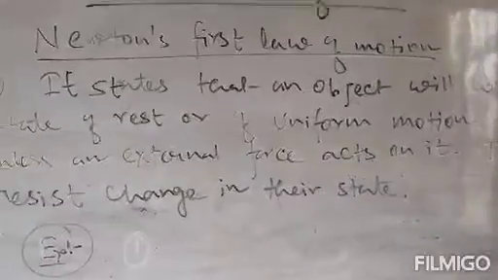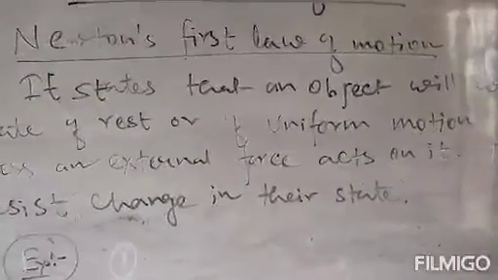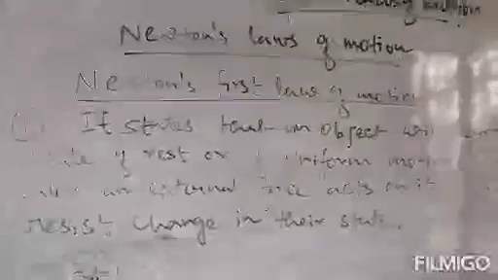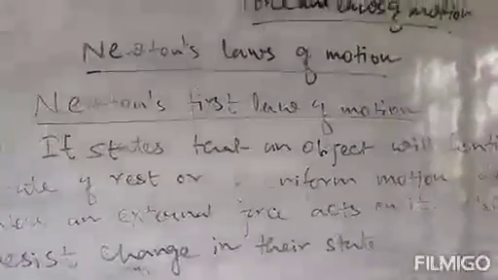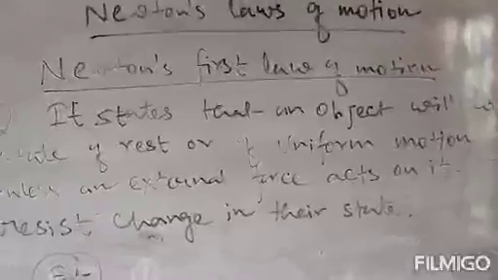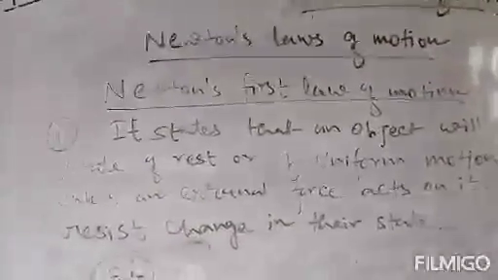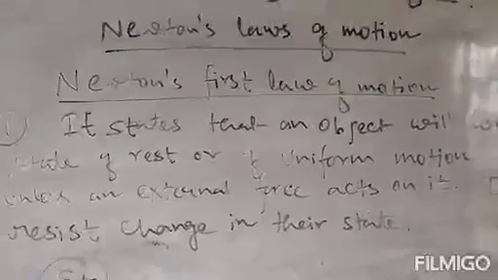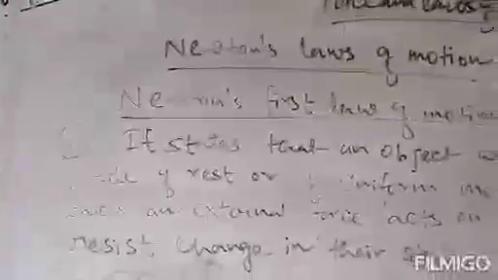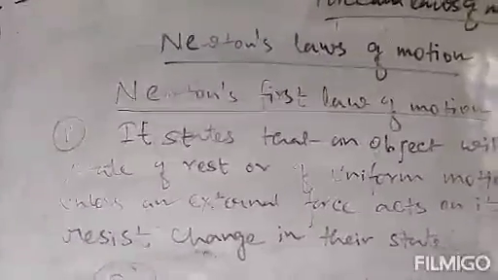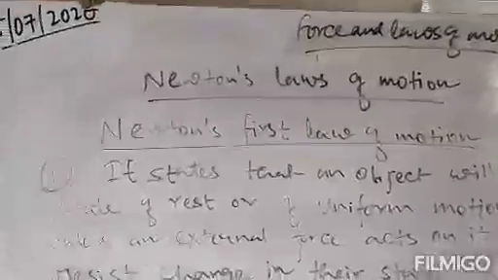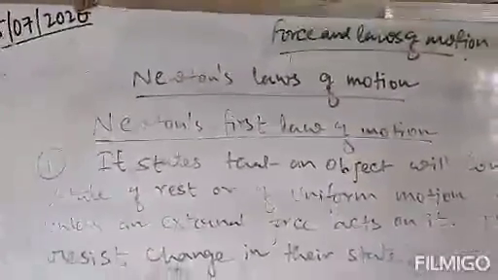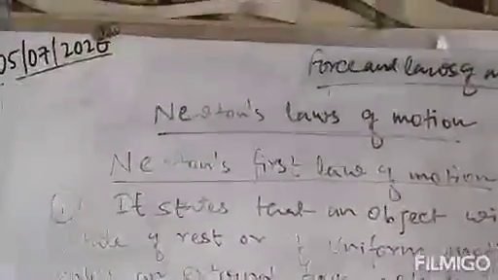The second example is the reverse. Suppose the person is standing in a moving bus, and the bus stops suddenly. You will fall forward, because the legs are moving with the bus, being attached to the floor, and the upper portion moves with the legs.